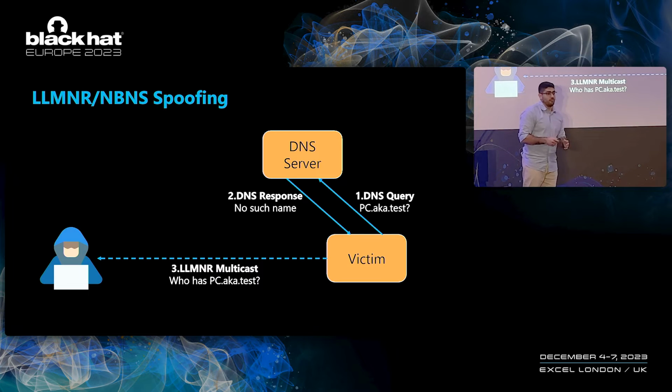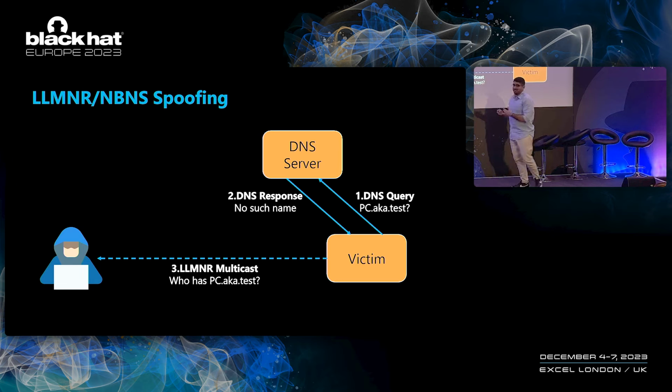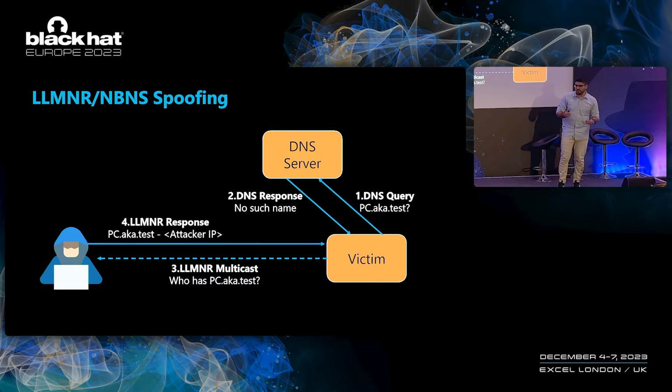What it will do is send an LLMNR multicast, so it will send a message to everyone else in the network and ask them if they know the IP address of the machine pc.aka.test. Now, our very malicious attacker, which sits inside the same local network, will simply hear this request and respond to it, saying, yes, I am pc.aka.test, here's my IP address.